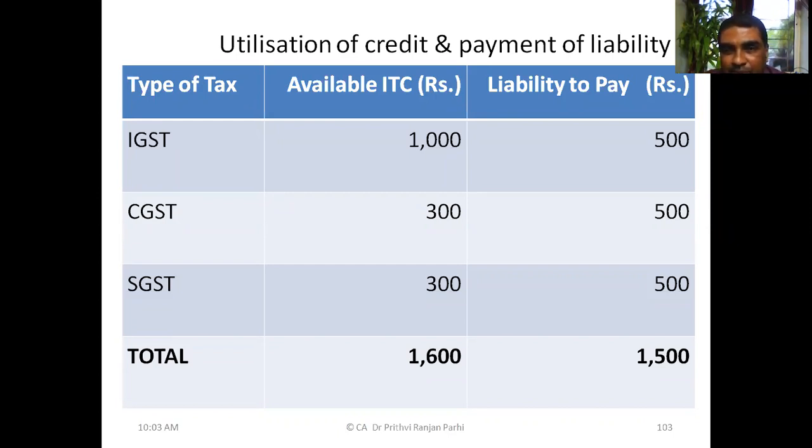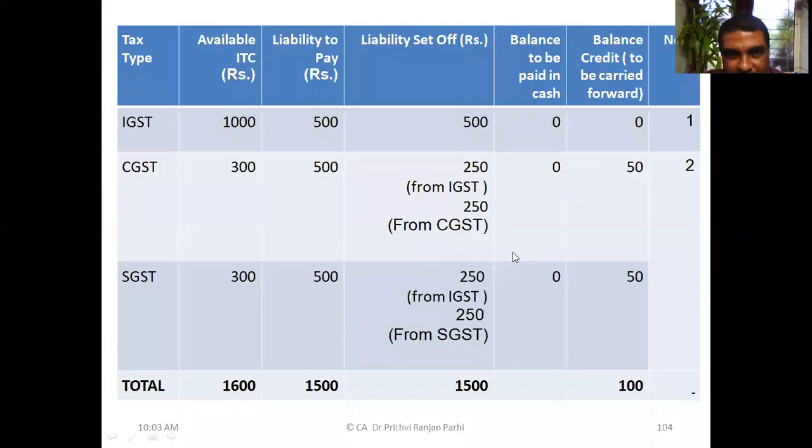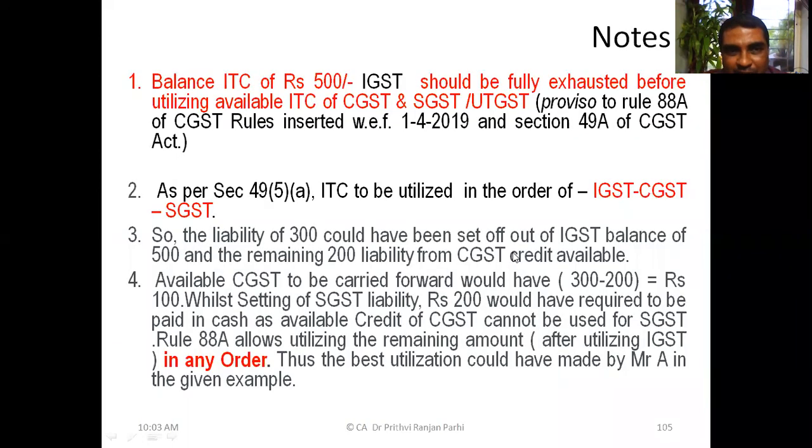If you try to exhaust the IGST fully, what will remain? You can have 50 rupees in CGST credit and 50 rupees in SGST credit. So different ways you can do.